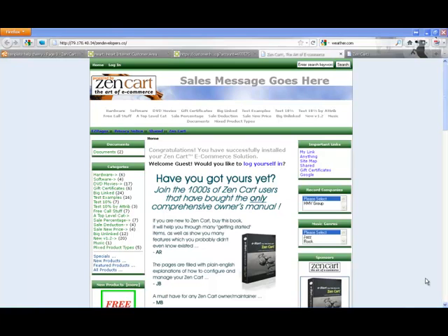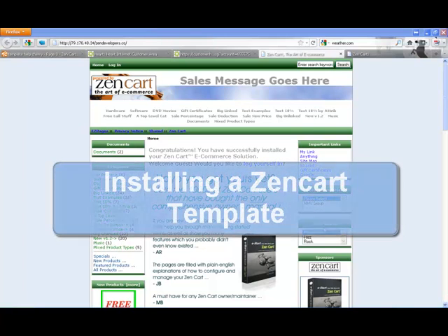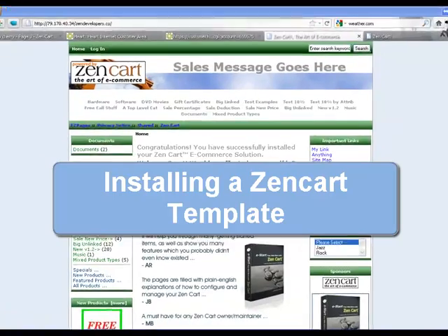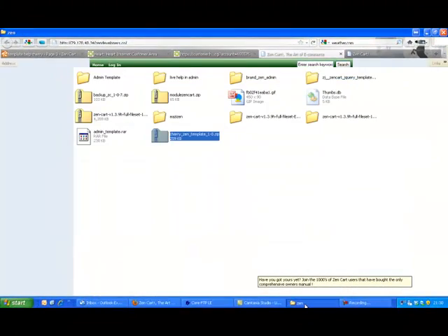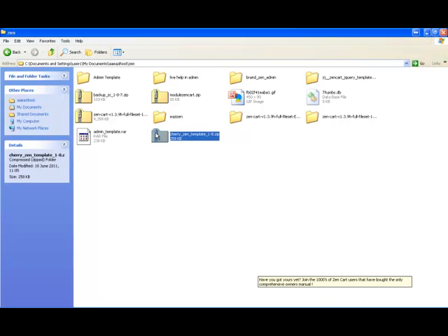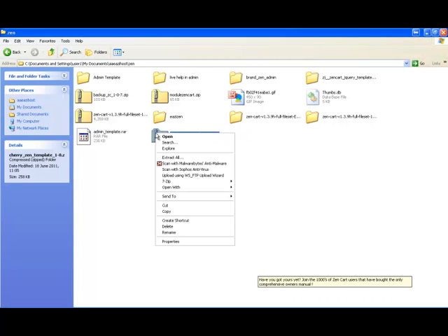So we have our Zencart installed. Now we want to change the look of it. So welcome to part 3, installing a Zencart template. Okay, let's go to where we have downloaded our zip file.